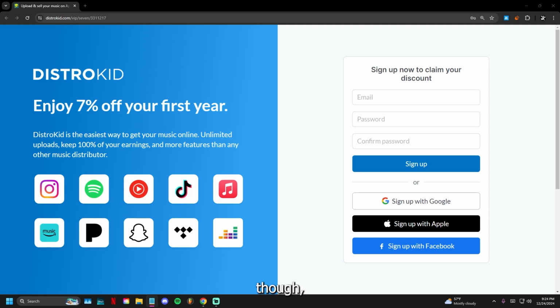I like to point out though, some of these companies like to charge you per upload, meaning every single or album you upload or you want to upload, you will get charged a certain fee, while other companies do it by charging you an annual fee basis, meaning you're charged once a year and you have unlimited uploads for that year pay period, which is honestly, in my opinion, a lot better, and that is what I do.